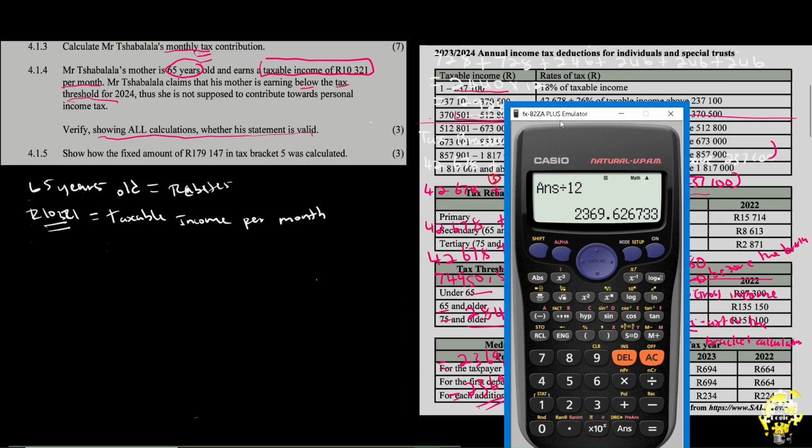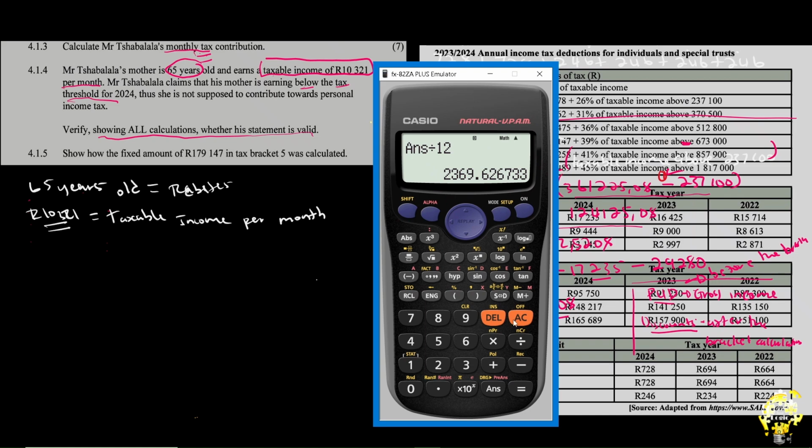And let's call our calculator here so that we can continue thoroughly. Now, to make this 10,321 annual, what do we do? We have to multiply it. So let's say 10,321 multiplied by 12. When you multiply it by 12, what do you get? It says that you get 123,852. That means this is the annual taxable amount that they are earning, and they are 65 years old. Are they supposed to pay tax?